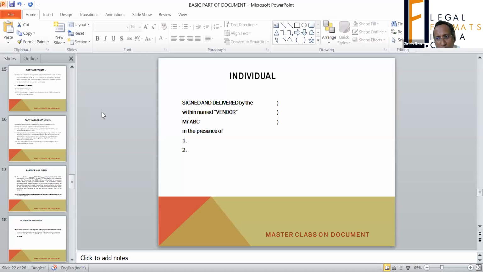And then I explained how the parties are to be described and how the signatures of parties are to be written. So at present I will stop here.